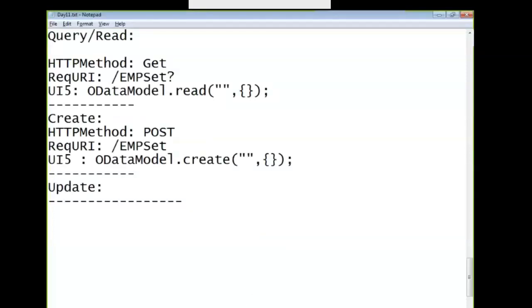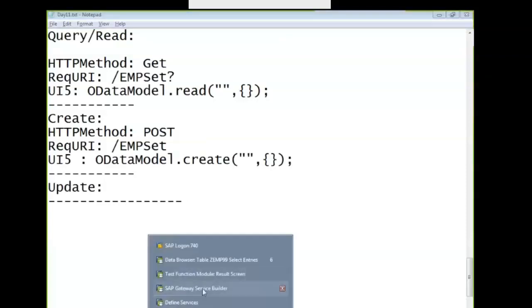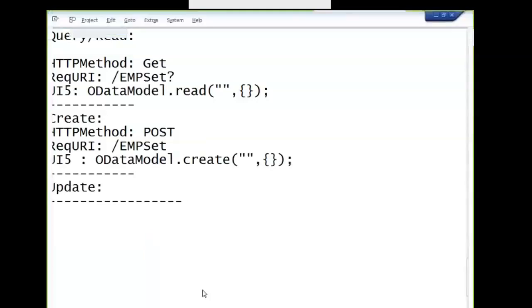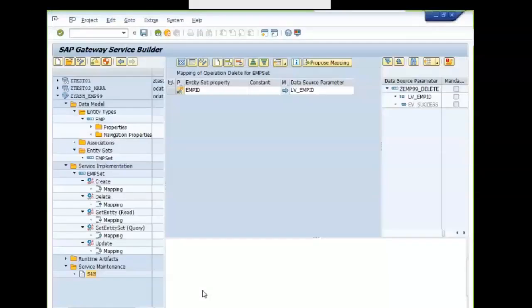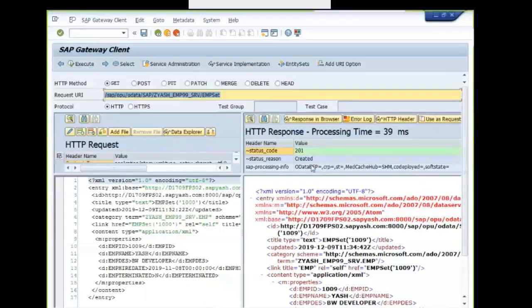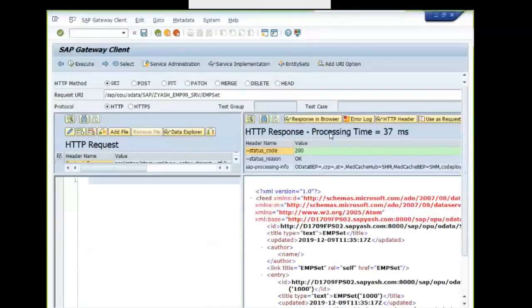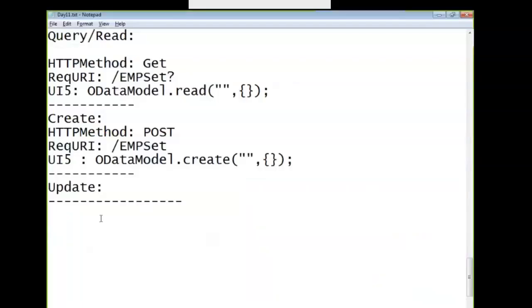Update. Again, I'm reading all the records. Update the record which you want to update. 1009 I want to update, so read only that record. PUT is the method. HTTP method PUT, request URI.